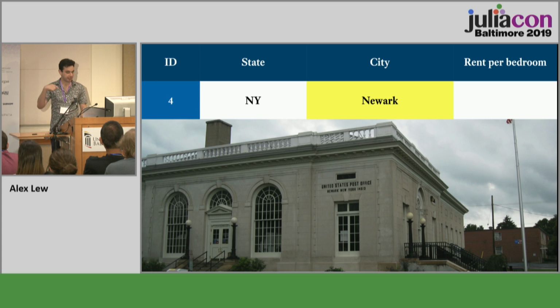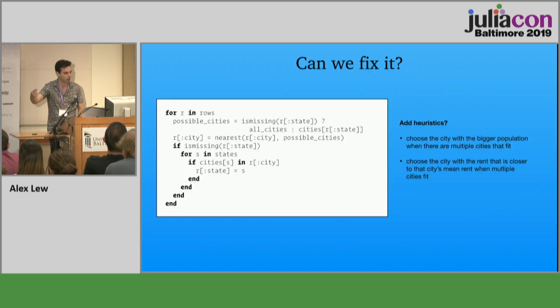Now, we could just take these exceptions and do the normal sort of debugging thing of realizing that there was an error in our code and going back and trying to fix it by adding more heuristics, right? We could add tie-breaking rules like if two cities both could fit here, then we should choose the one with the bigger population. Or choose the one whose mean rent, according to the rest of the database, is closer to the rent in this field, right?